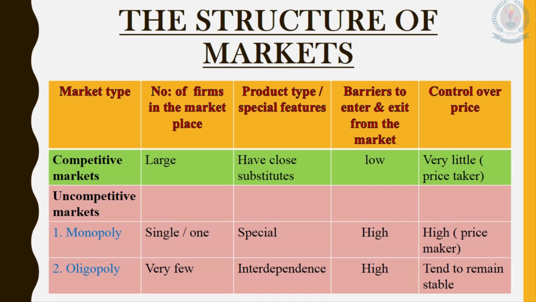That is why they usually explain that there are high barriers to entry in this type of marketplace. So I told you that they are interdependent with each other.